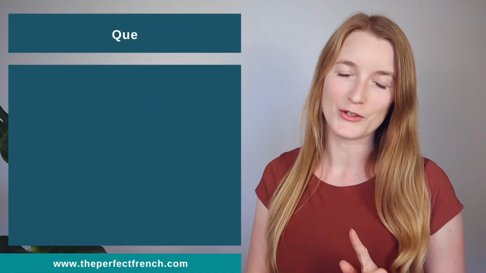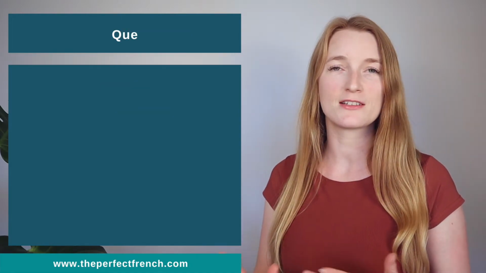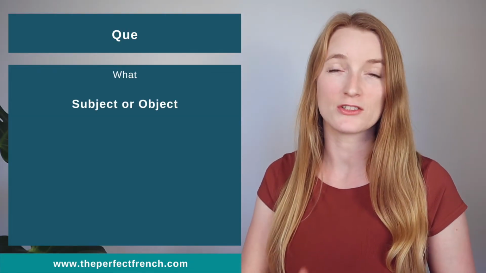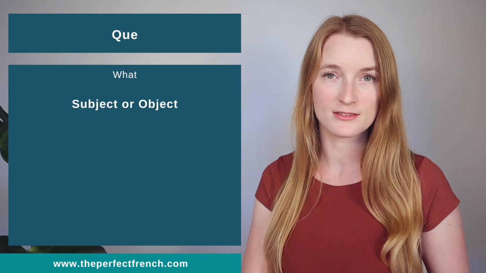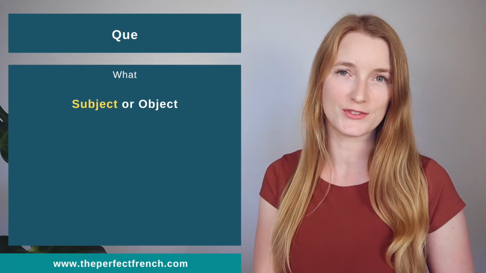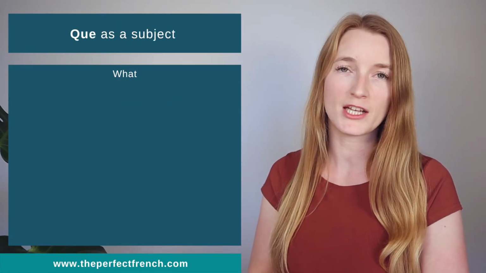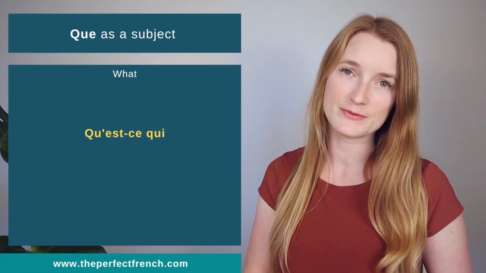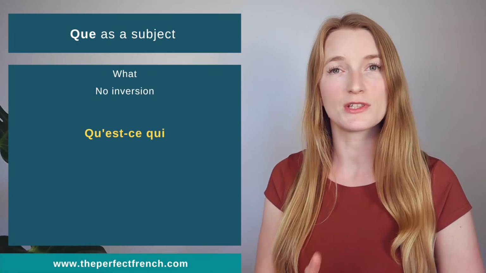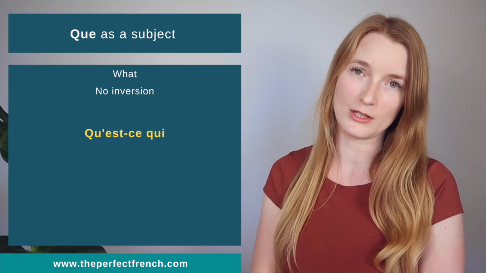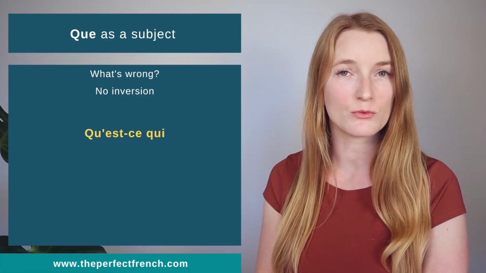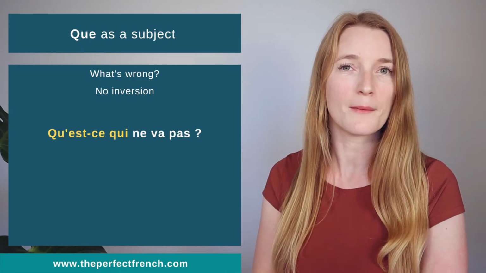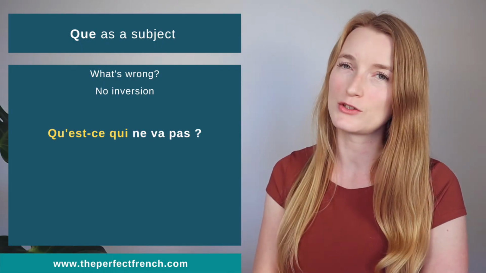Now we have que, very similar to qui. So que means what, and it can also be used as an object or as a subject. Let's focus on the subject first. When que acts as a subject, we are only going to use qu'est-ce qui. And no inversion is allowed with qu'est-ce qui. So qu'est-ce qui, what. So if we ask what is wrong, qu'est-ce qui ne va pas?